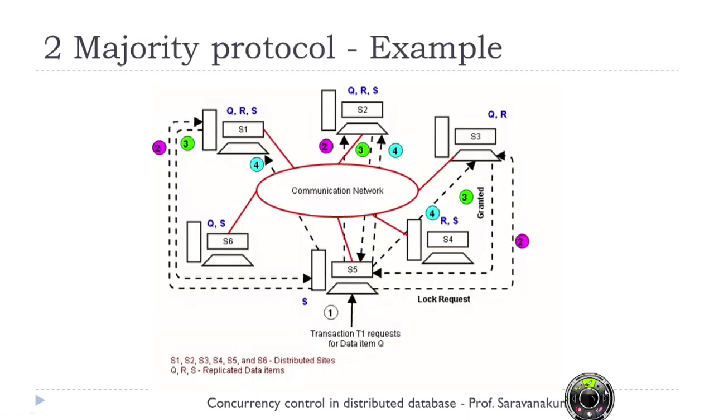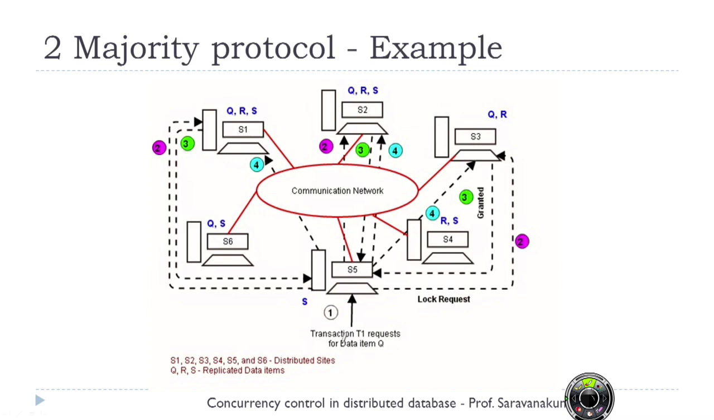See this example. We have 6 distributed sites. Site S1 has the data items Q, R, S, site S2 has Q, R, S, site S3 has Q, R, site S5 has S, site S4 has R and S, site S6 has Q and S. So you see here Q, R, S, all these data items are replicated in this scenario.